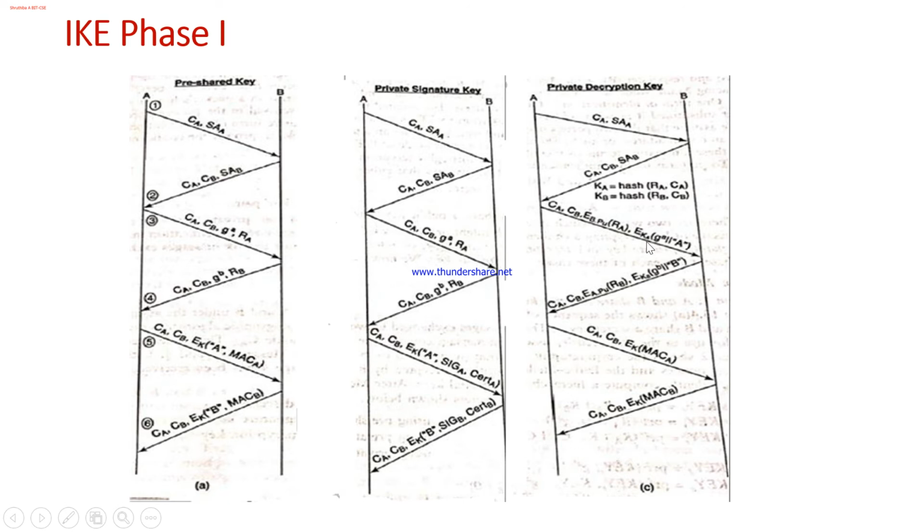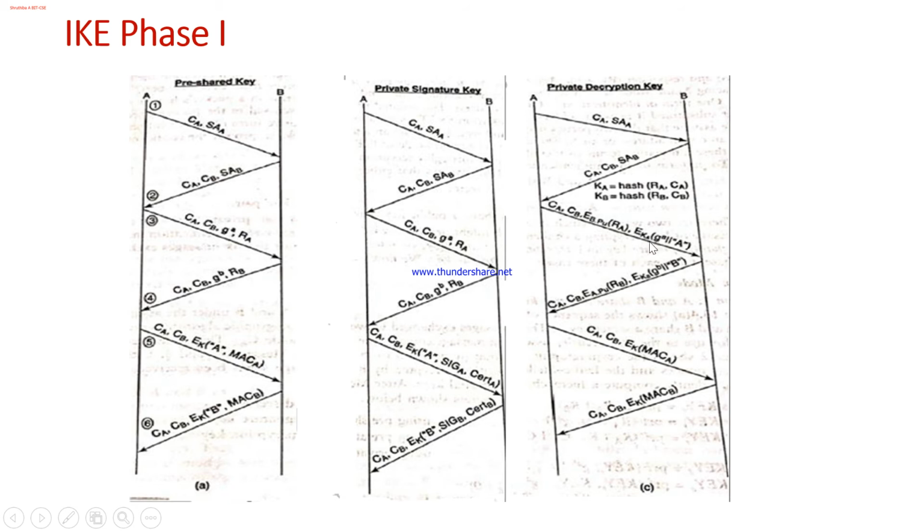Using that key, I'll be encrypting the partial key along with the identity. When I explained message authentication code, if you remember, I had drawn a diagram there. Along with this partial key, even the identity of A, both together will be encrypted. The same explanation holds good even here.